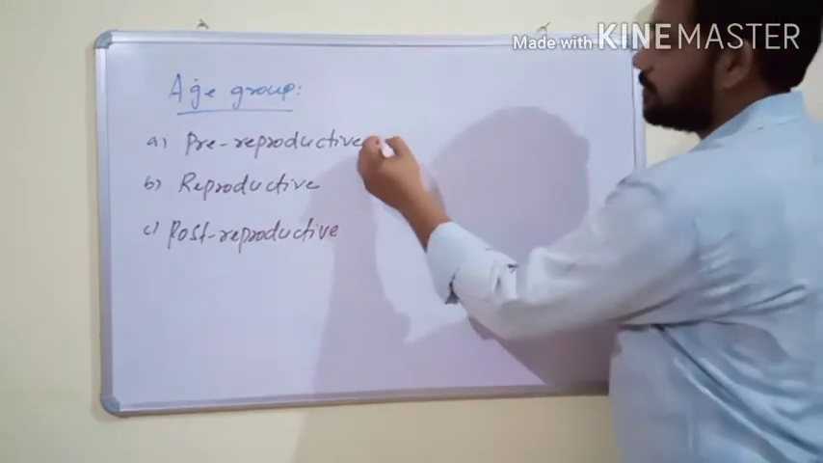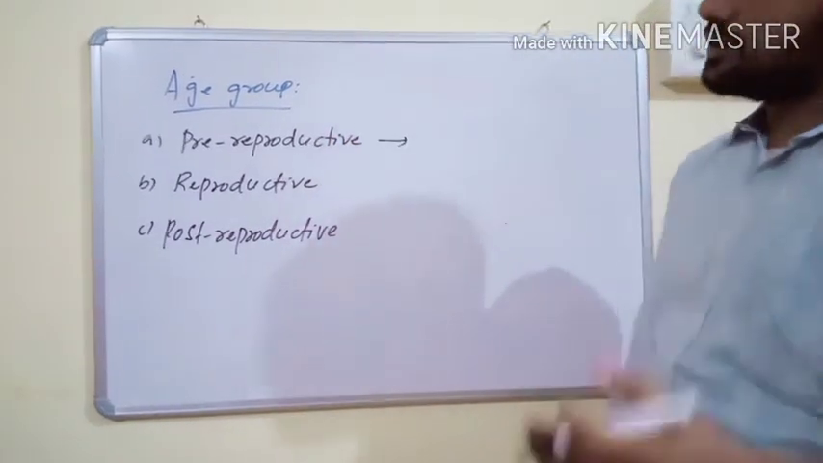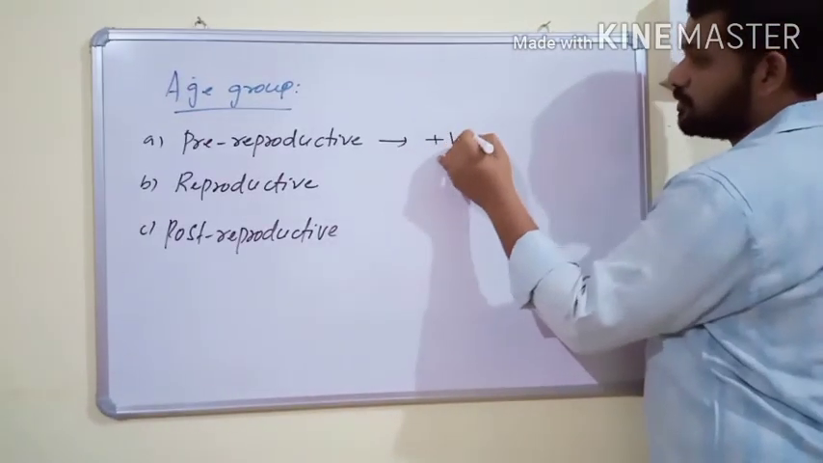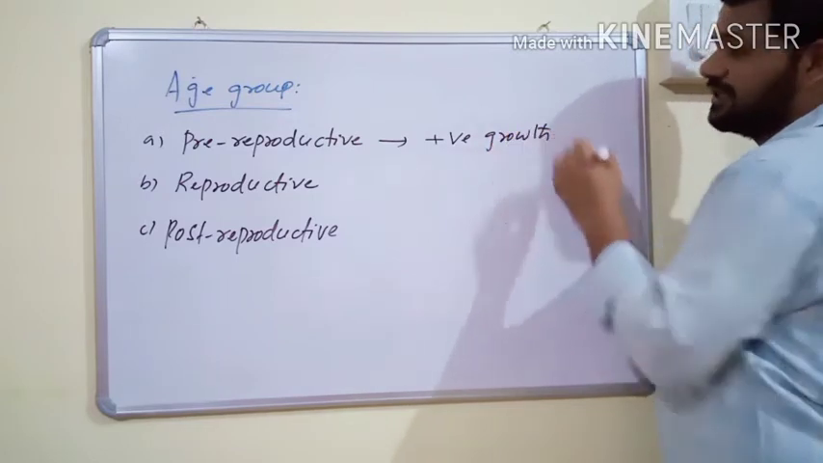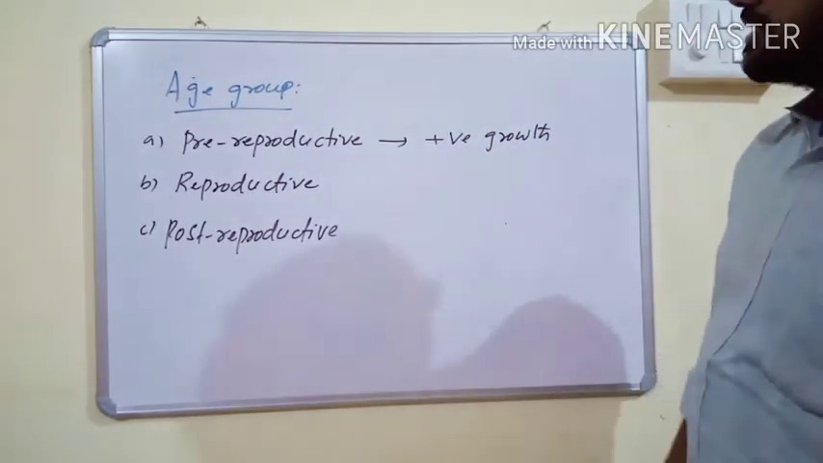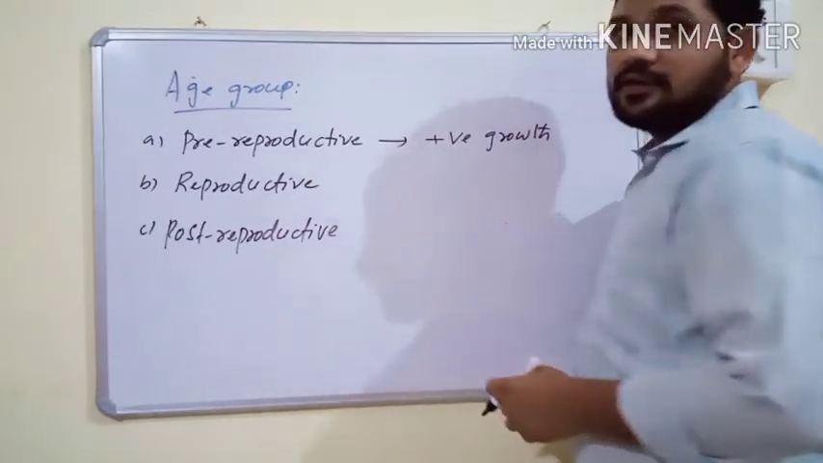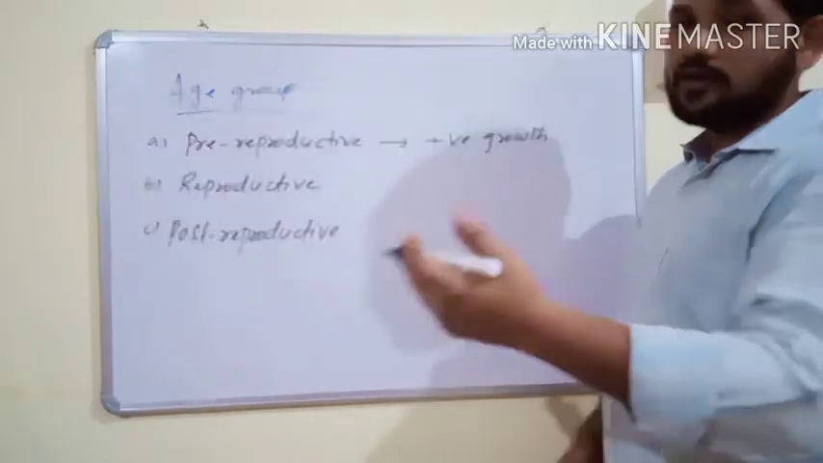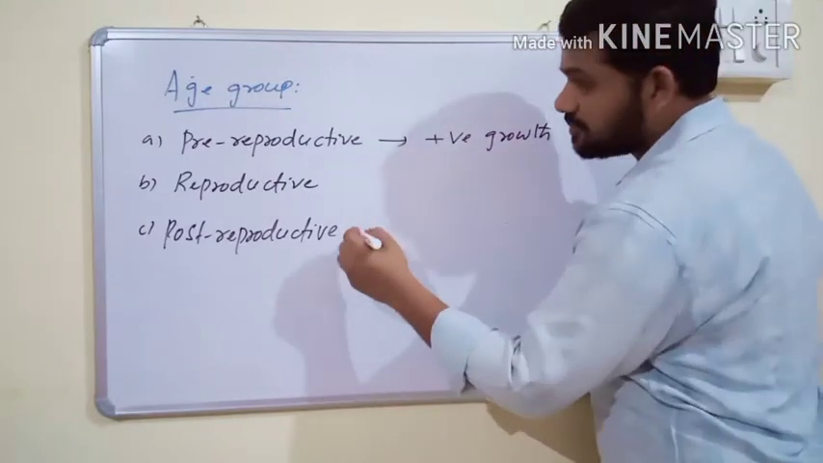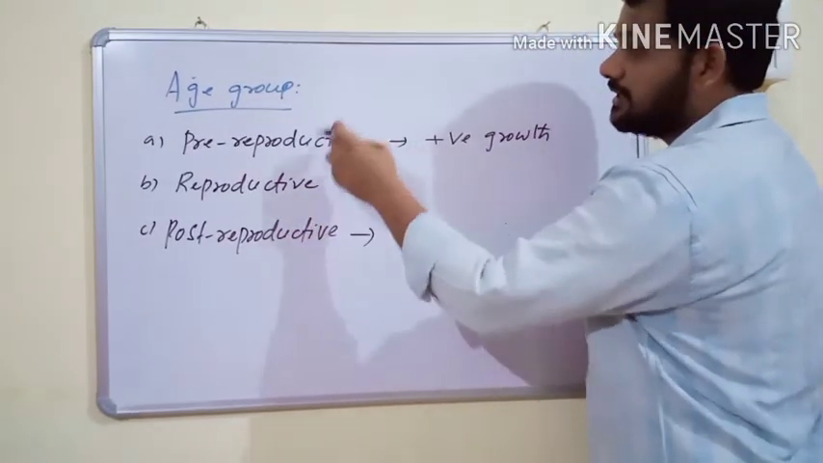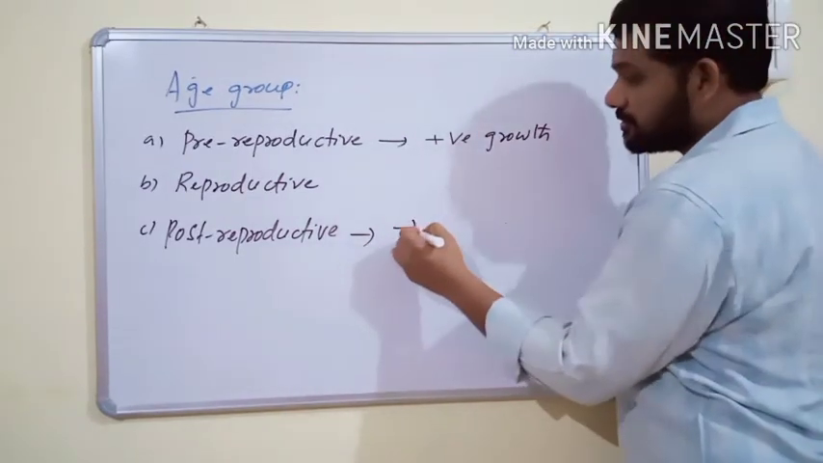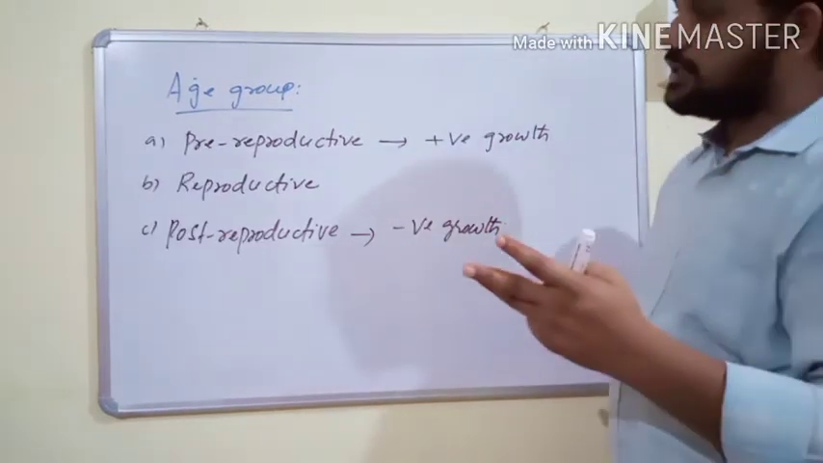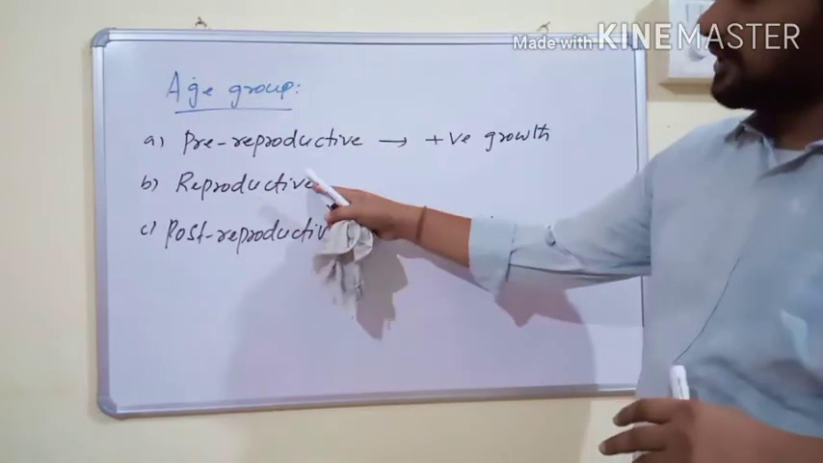If any population has more pre-reproductive individuals and reproductive individuals than post-reproductive individuals, then the population shows positive growth. This population increases. If all these groups of individuals are evenly balanced, then the population neither grows nor declines. If a population has more reproductive and post-reproductive individuals than pre-reproductive individuals, then the population shows negative growth.